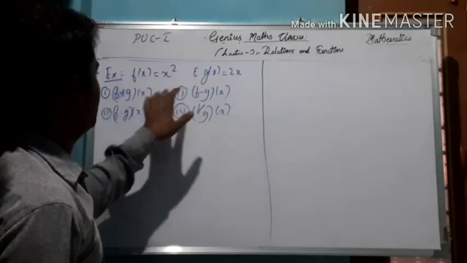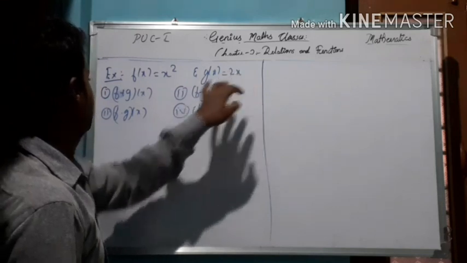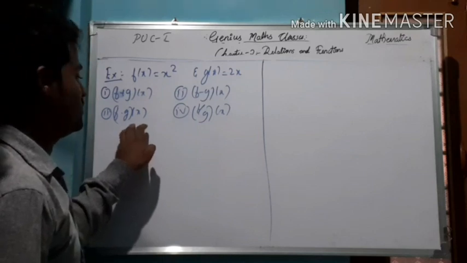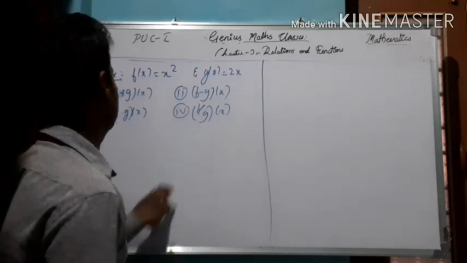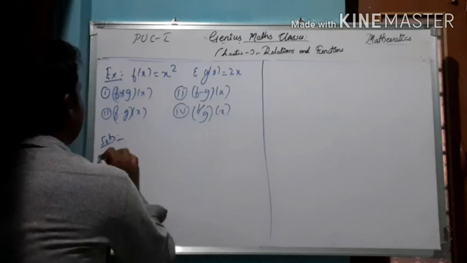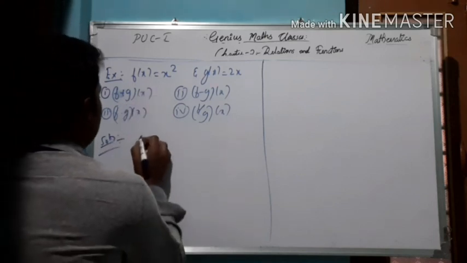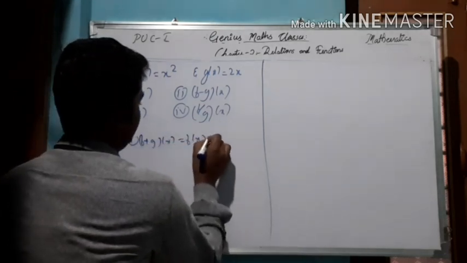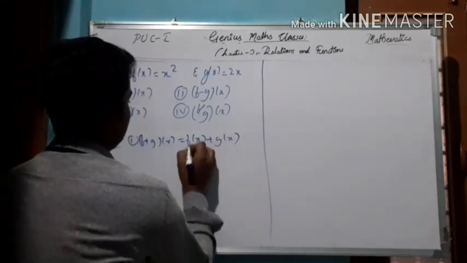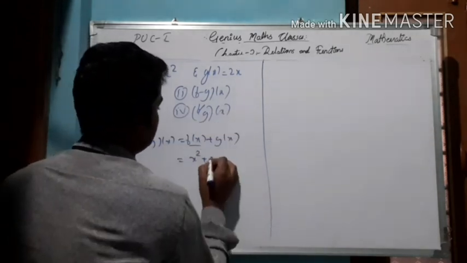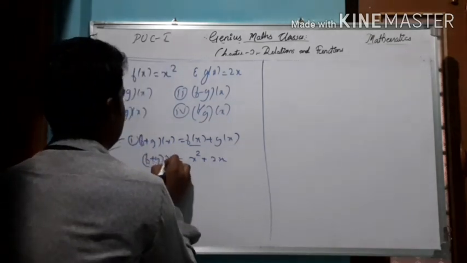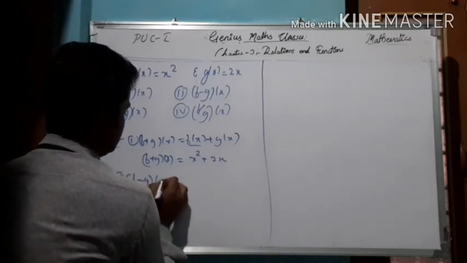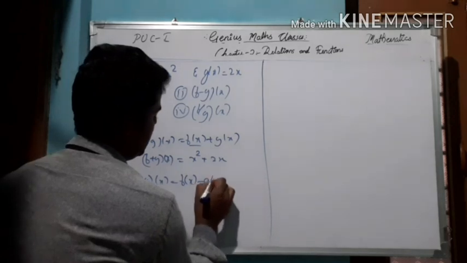Let me consider an example here. f of x equal to x square and g of x equal to 2x. Here we have to find (f plus g) of x, (f minus g) of x, (f dot g) of x and (f by g) of x. As we know the algebra of function definitions, first one, (f plus g) of x equal to f of x plus g of x. So f of x is given x square and g of x is 2x, so this is x square plus 2x. Second one, (f minus g) of x, by the definition f of x minus g of x.